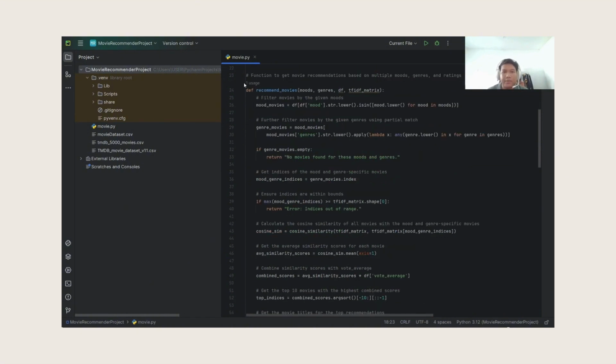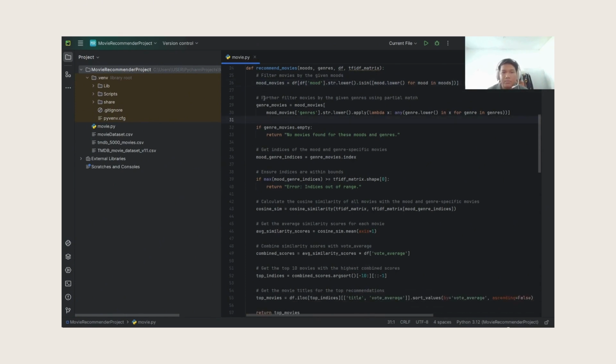We start by defining a function called recommend movie that takes 4 inputs: the user mood, genre, the data frame, and the TF-IDF matrix. We then filter the movies in the data frame to match the specified mood. This is done by converting both the mood column and the input mood to lowercase for case-insensitive matching. Next, we filter the movies to also match the specified genre. This is achieved by checking if any of the genres are present in the movie genre list.